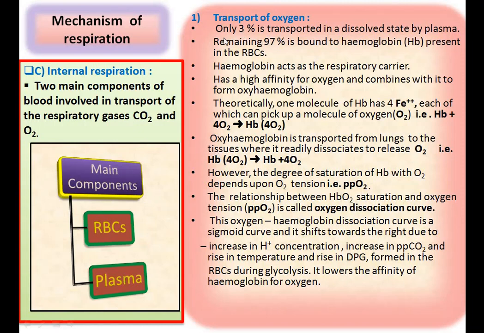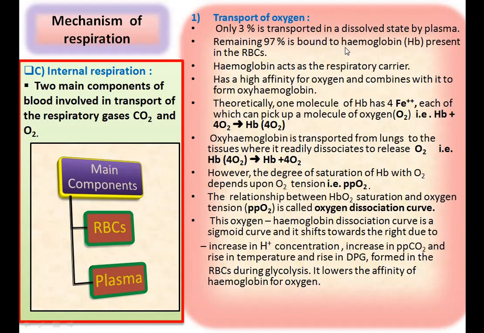In case of internal respiration, the first step is transport of oxygen. Only 3% is transported in a dissolved state by plasma, and the remaining 97% is bound to hemoglobin, that is hemoglobin present in the RBCs, red blood corpuscles.